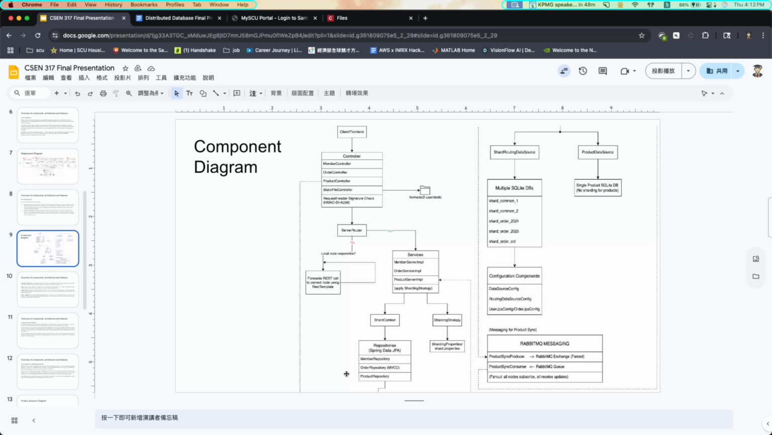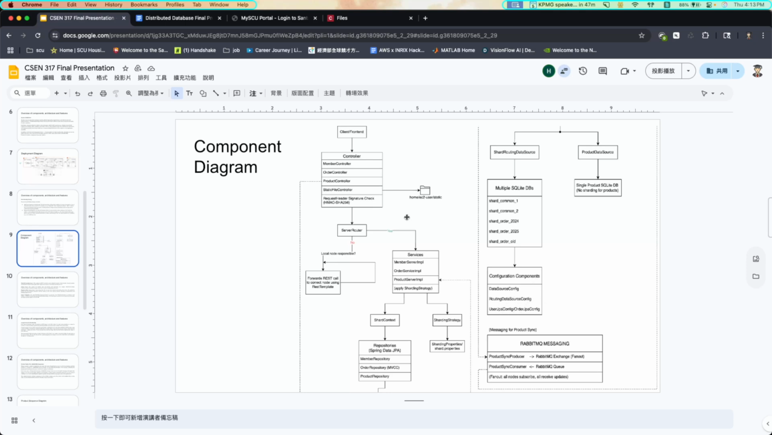Then it goes to the repository, which is divided into two because product doesn't have a shard. It is maintained by every node, every server, so product goes to RabbitMQ, which I'll talk about later. Other data goes to the SQLite database. Common 1 and common 2 are for users, for members. Orders have three: 2024, 2025, and old. All of these are configured by these classes.